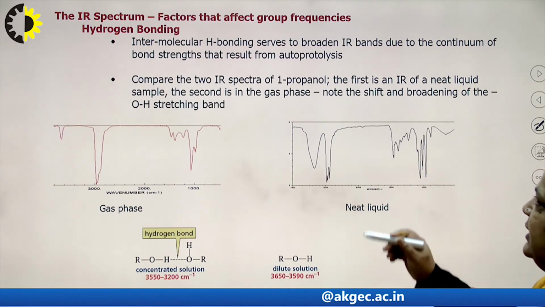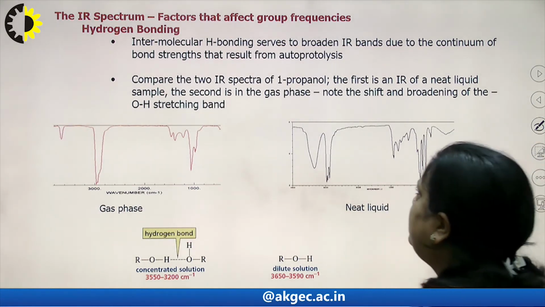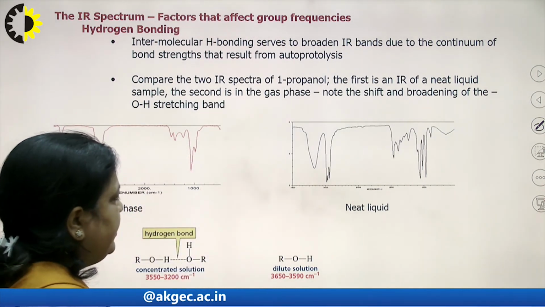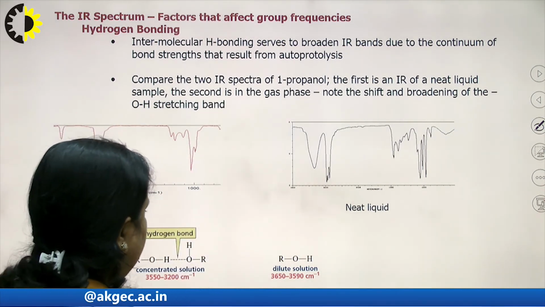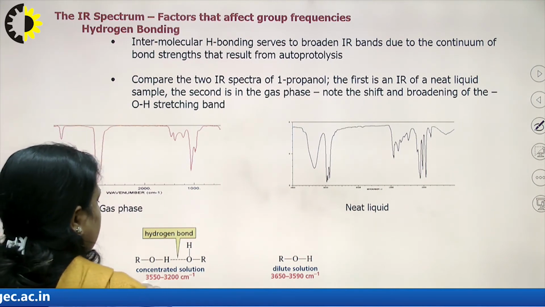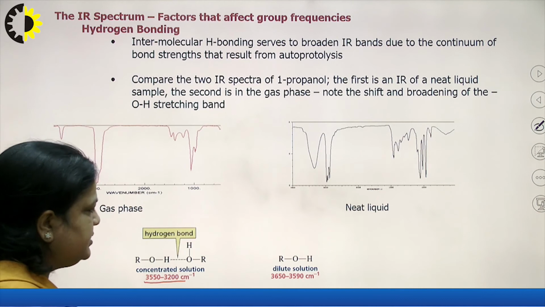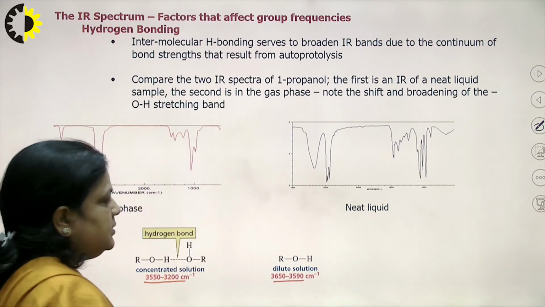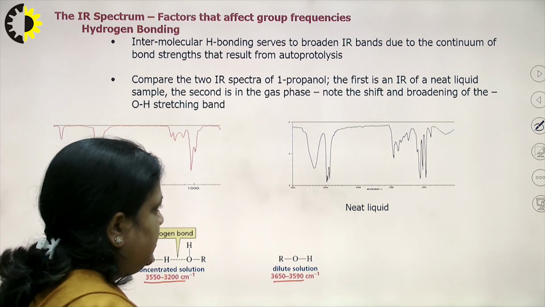So, here we see the intermolecular hydrogen bonding in gas phase as well as in neat phase. In concentrated solution it is about 3200 to 3600 centimeter inverse, while it is 3590.